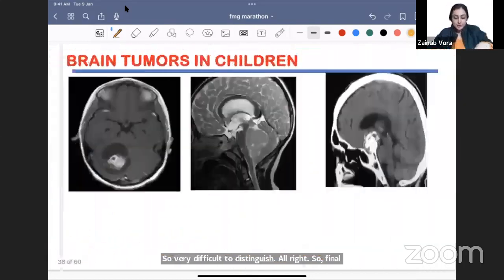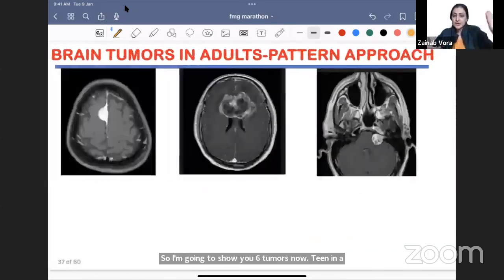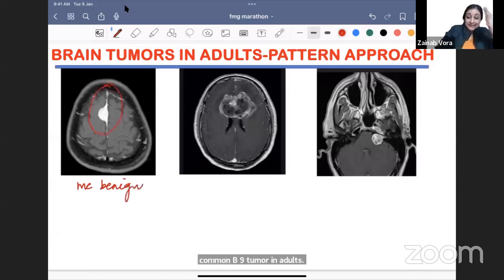All right, so I'm going to show you 6 tumors now. 3 in adults, 3 in children. You just diagnose with one pattern. Okay, so pehla, I will give you one hint. It is the most common benign tumor in adults. Wonderful. क्या दिख रहा है? एक tail दिख रही है, dural tail sign. तो क्या diagnosis बना? Meningioma.